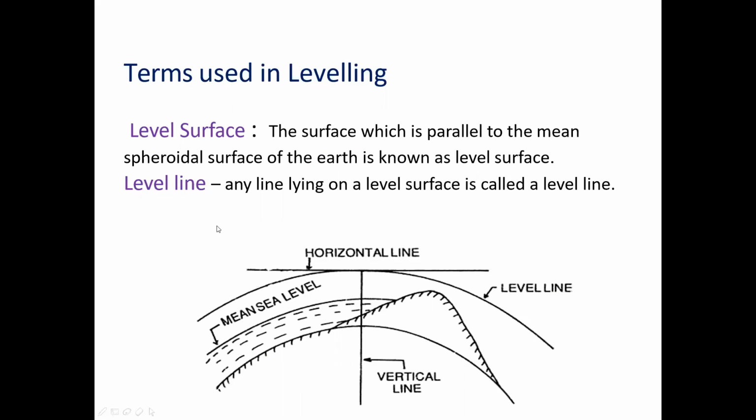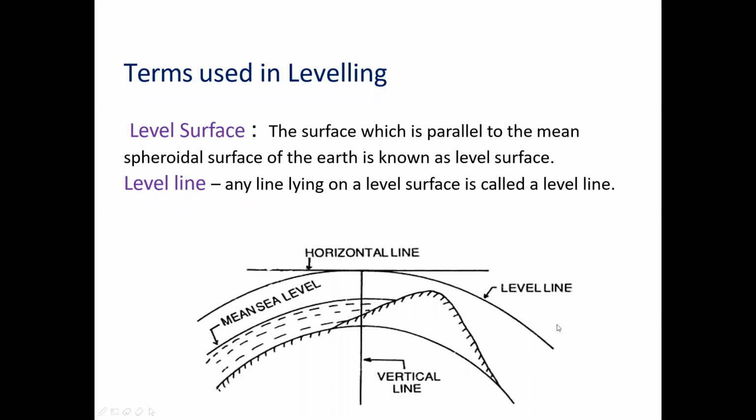Next, level line. Any line lying on a level surface is called a level line. You can see this is mean sea level in the diagram. This is a vertical line, and this is a level line.